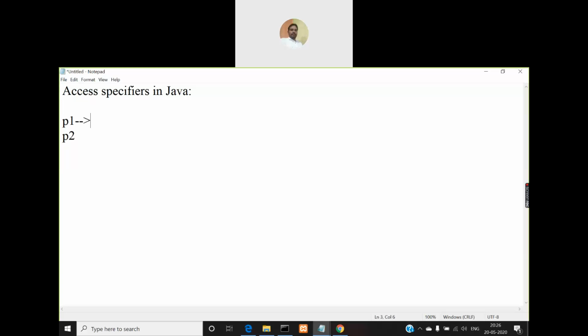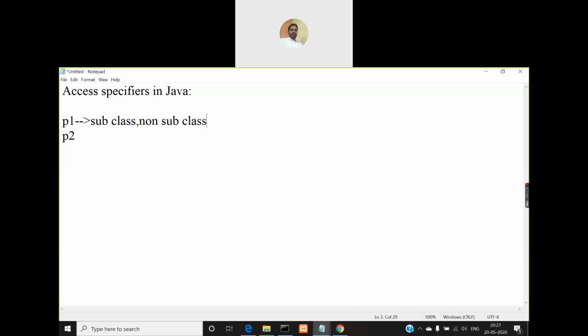So a package, say P1, may have two types of classes as part of that package. One type is subclass, so it may have a subclass.